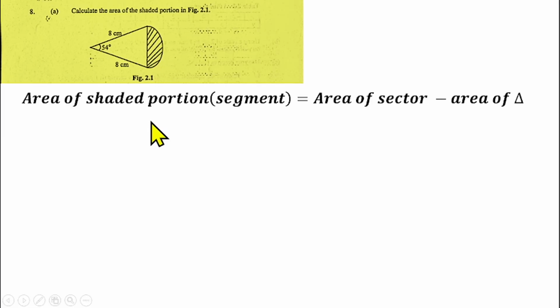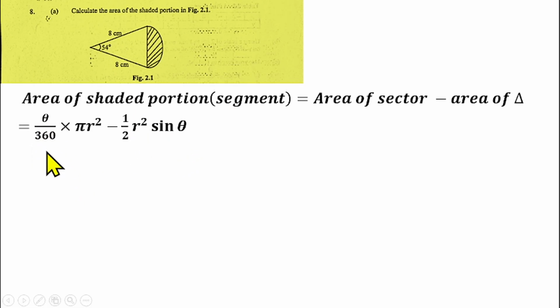So therefore, the area of the shaded portion, which is the segment, is the area of the sector, the whole shape is a sector, minus the area of the triangle that we have here. The area of a sector is theta over 360 times pi r square, minus the area of a triangle with two sides given with an included angle, that will be half r square sine theta.